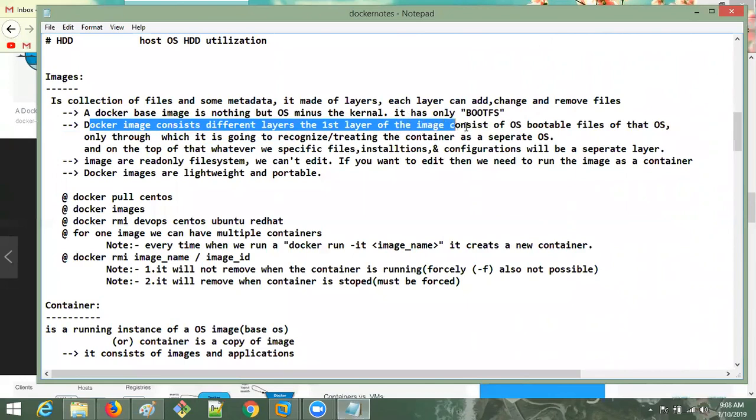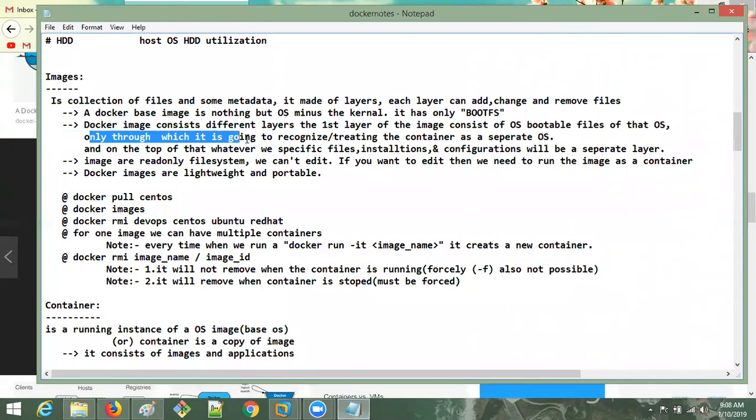The first layer of the image consists of the bootable files of that operating system. If it is CentOS, it's CentOS. If it is Ubuntu, then Ubuntu. Only through that is it going to recognize the operating system, right? If I download the CentOS bootable file system, with that only it is going to recognize CentOS, and then it is going to treat it as a separate operating system.